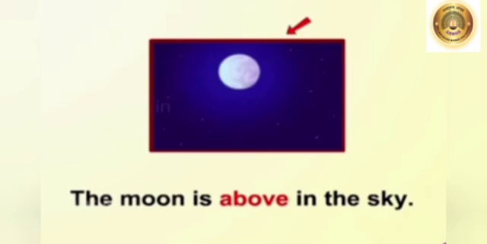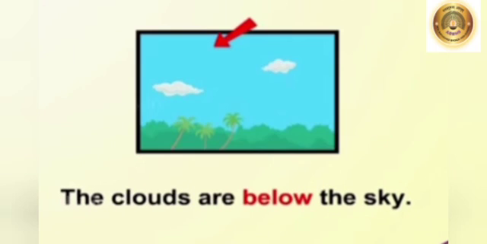Here, above tells us where the moon is. So, above is a preposition here. Next sentence, the clouds are below the sky. Here, below tells us where the clouds are. So, below is a preposition here.